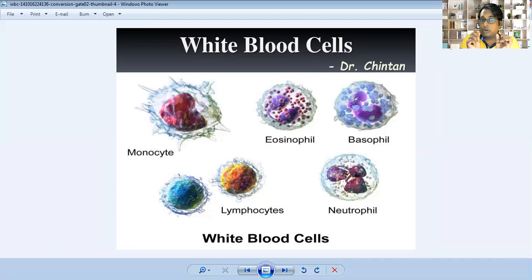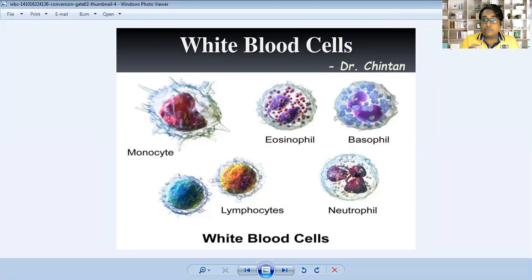So what happens with lymphocytes? If they come in contact with any kind of disease-causing microorganism, they start playing a key and lock model. They lock the pathogen inside a small structure, in a T and B structure. After some time, when their activity decreases and they do not get any kind of support from any other cell, they die and are destroyed in our body.